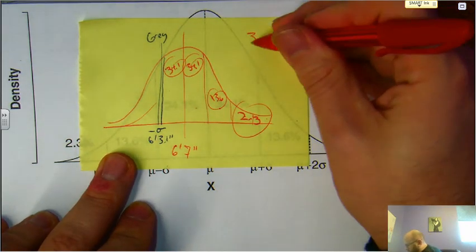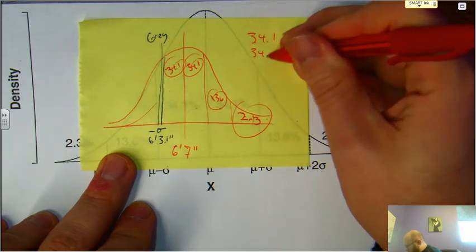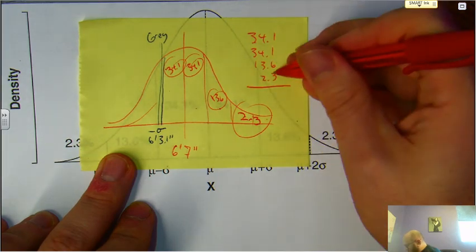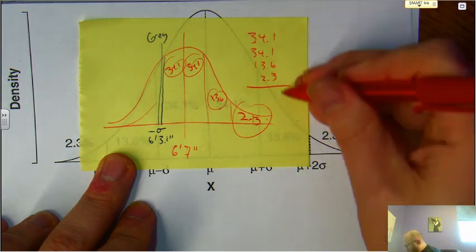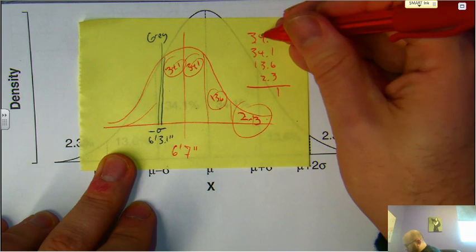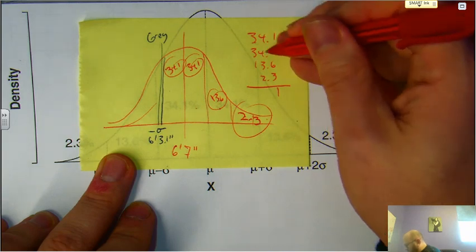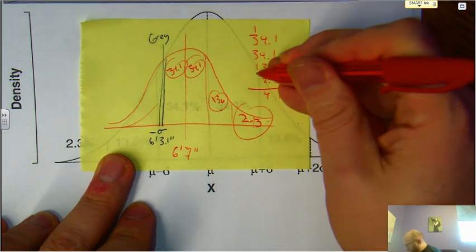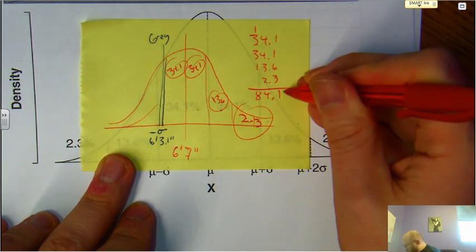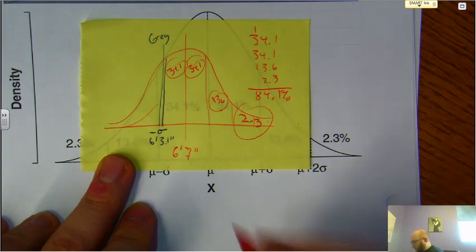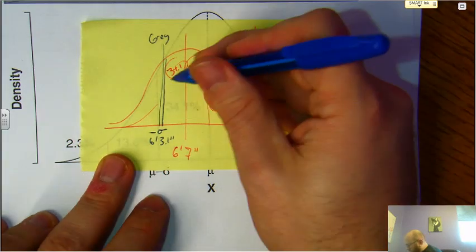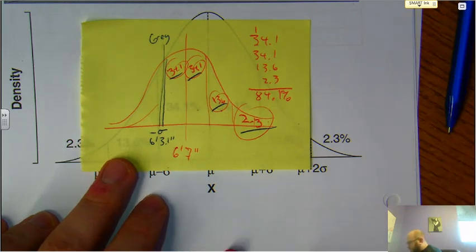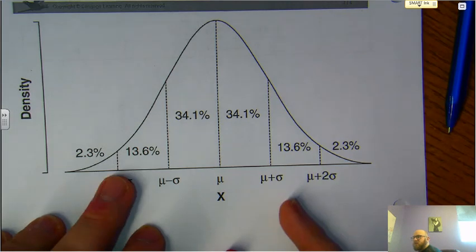So it's 34.1 plus 34.1 plus 13.6 plus 2.3. That's 1, 2, 3, 9, 10, carry the 1, 4, 5, 9, 12, 14, carry the 1, 4, 7, 8. So 84.1% are going to be taller. 84.1% are taller. Okay? And again, we're just using this chart to be able to calculate that.